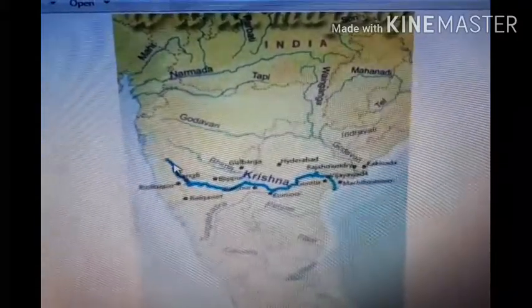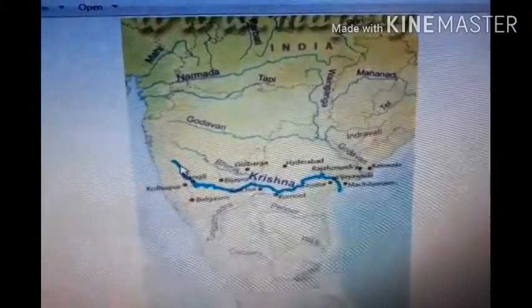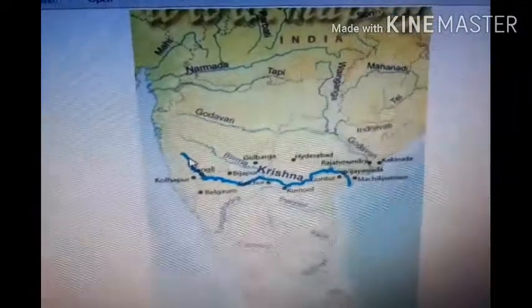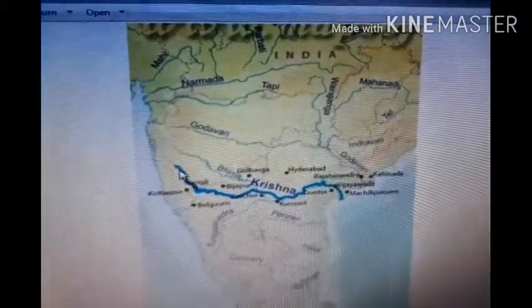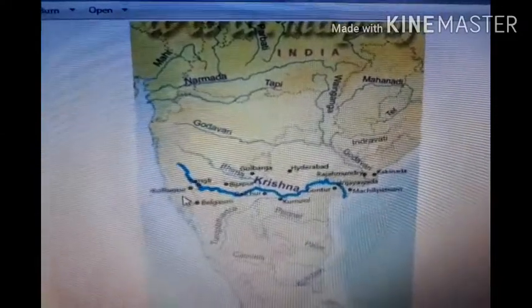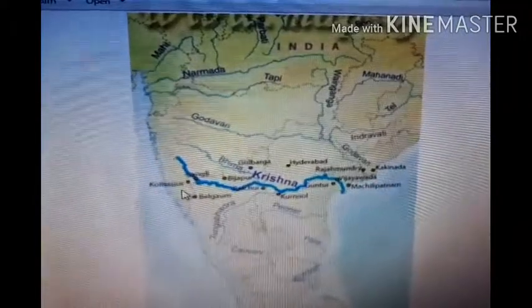It originates near Mahabaleshwar, and it crosses three states in its course. The three states are Maharashtra, Karnataka, and Andhra Pradesh, and it reaches the Bay of Bengal.